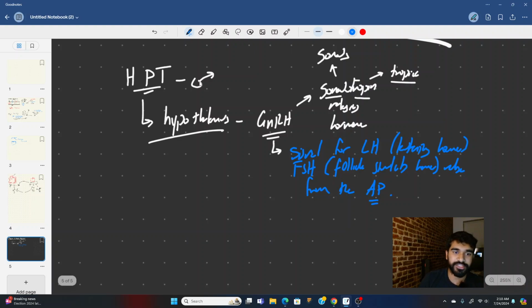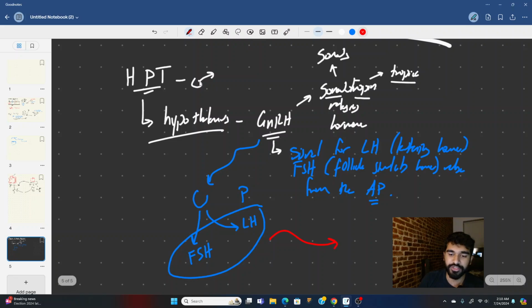So GnRH is going to act upon the anterior pituitary, and it's going to release FSH and LH. And as I said, these guys are from the pituitary, so that's the P in HPT, and then they're going to go and act on the gonads because they are tropic to the testes. So they're going to act on the testes, and the testes are going to release, of course, testosterone.